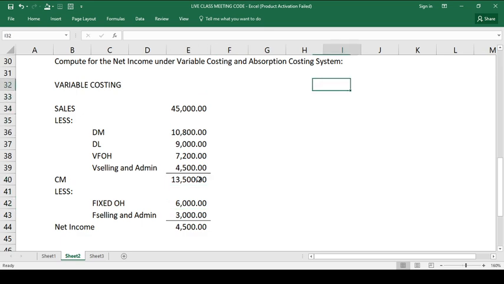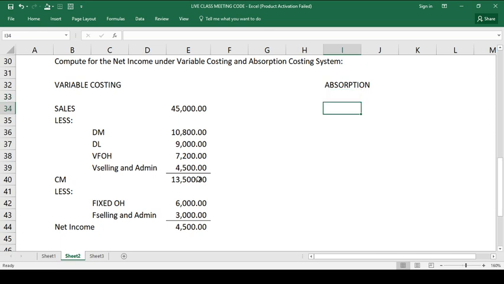How about under absorption costing? O, dito, under absorption costing. Okay, because this is the acceptable method, paano po natin kukumputin yon, yung net income? So, obviously, we need to follow the rule that, okay, yung fixed factory overhead, not all fixed factory overhead are considered period cost because most of it will be considered product cost. Okay? So, yun po ang mangyayari doon.